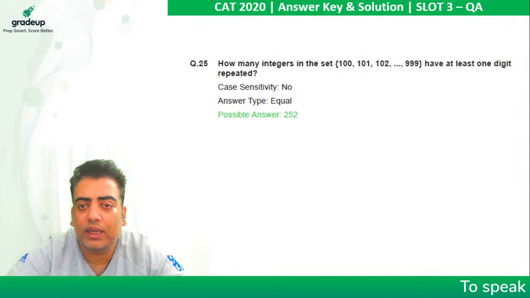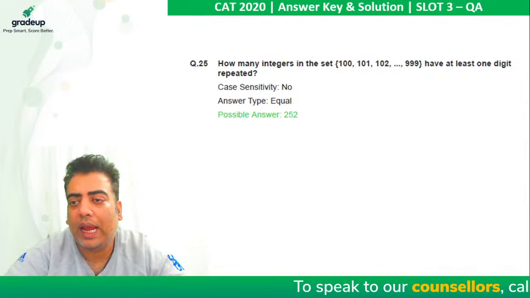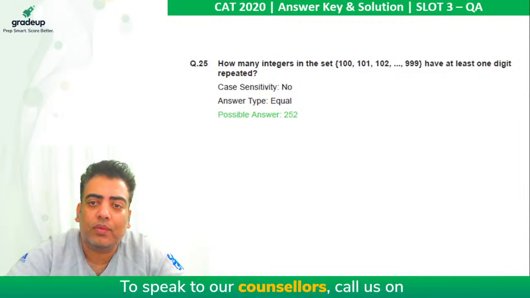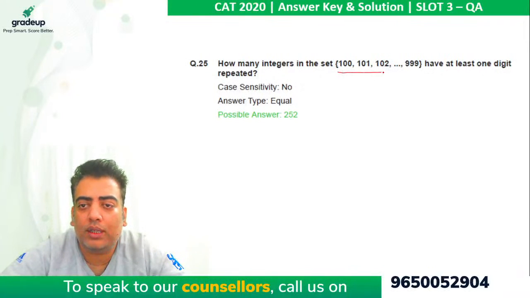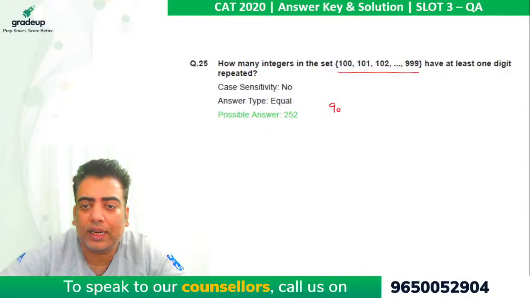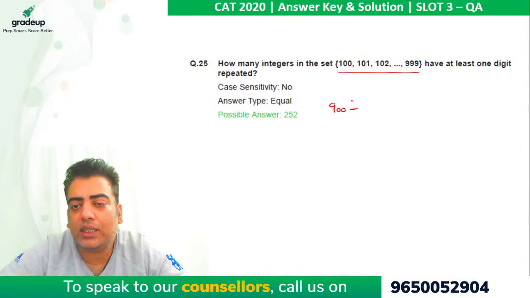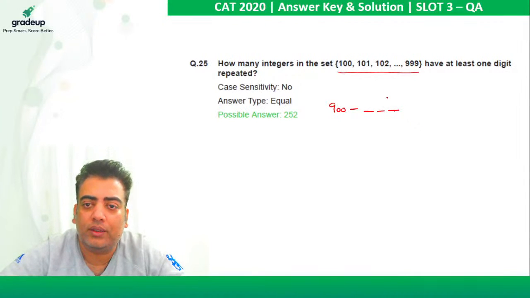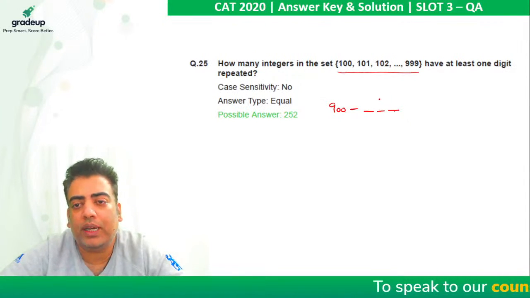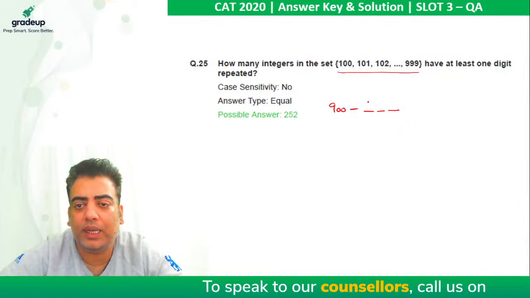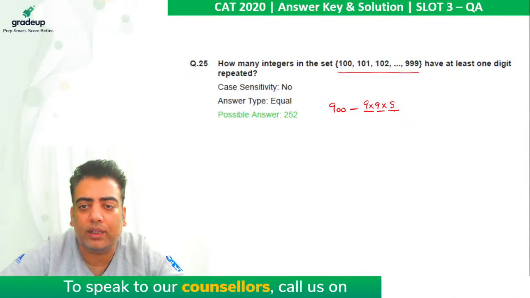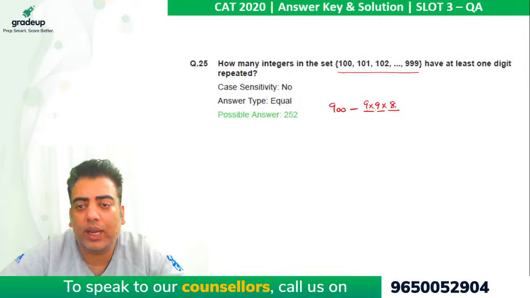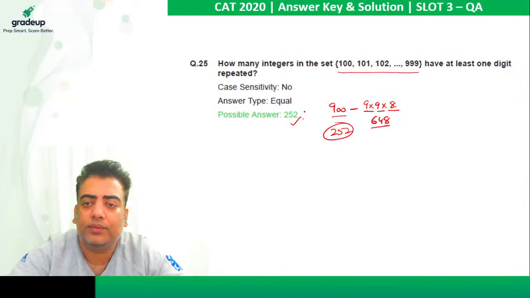Here it says how many integers in the set have at least one digit repeated. So this set contains all 3-digit numbers, which are 900 in number. We just need to subtract those 3-digit numbers where no digit is repeated. So the number of 3-digit numbers without repetition will be 9 into 9 into 8. So 81 into 8 comes out to be 648, and the difference of these two comes out to be 252, which is the required answer.